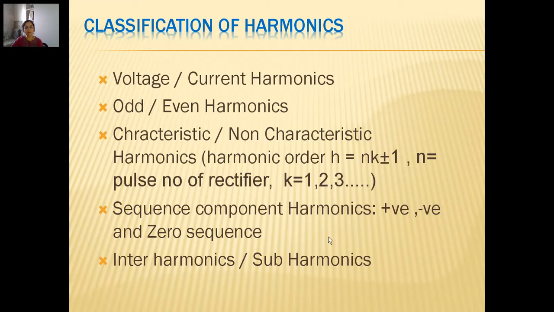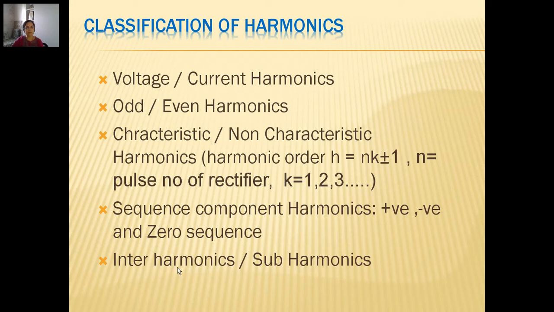There is one more classification which was recently added: interharmonics and subharmonics. These are frequencies in the in-between bands, so they do not fit into the definition we have given of integer multiples, but they take in-between frequency bands.